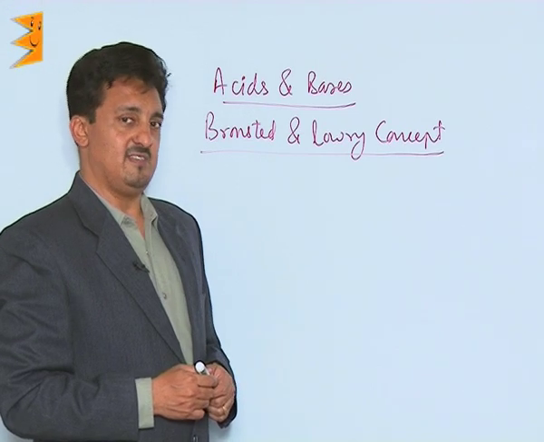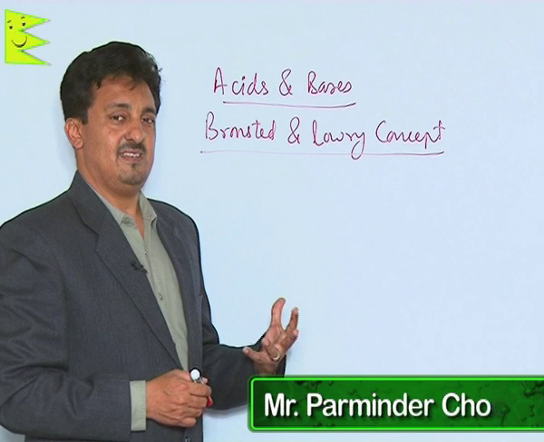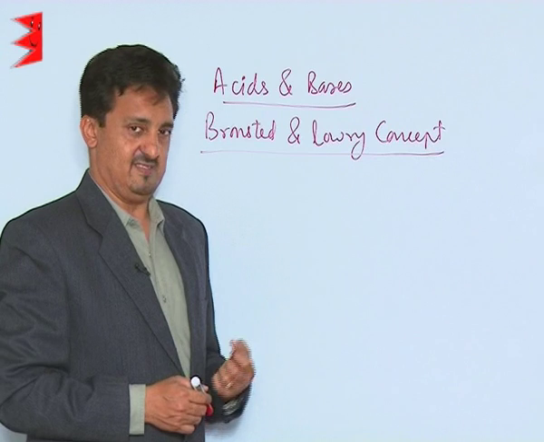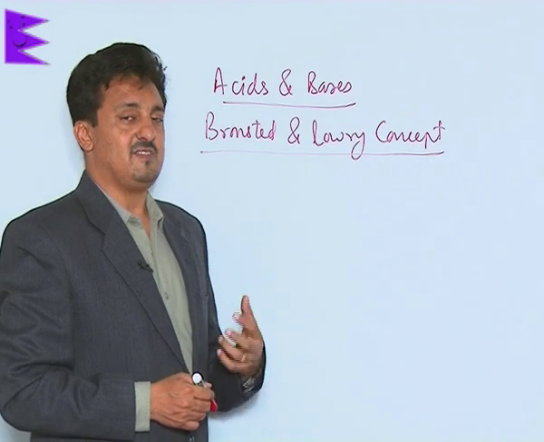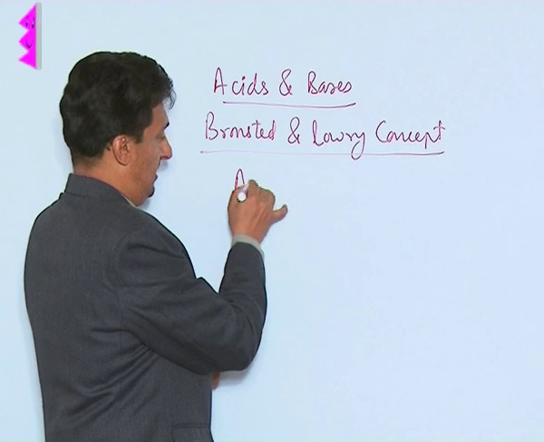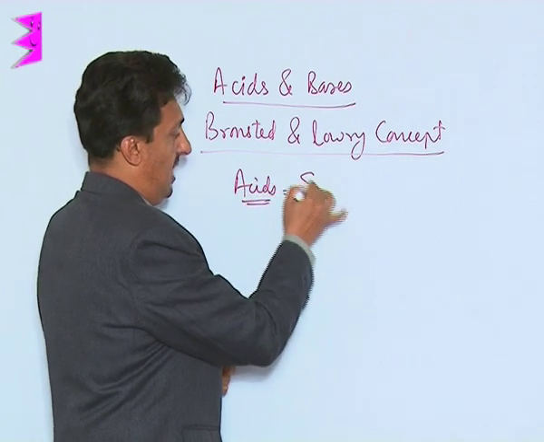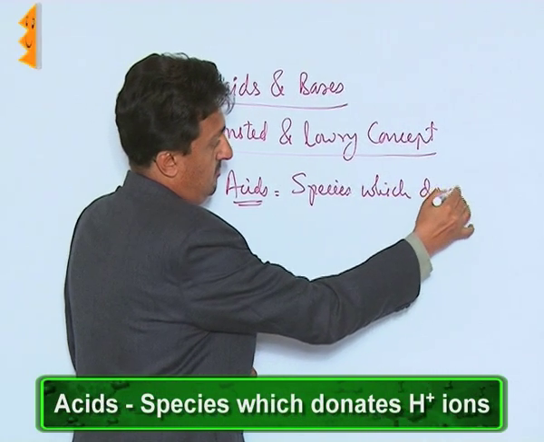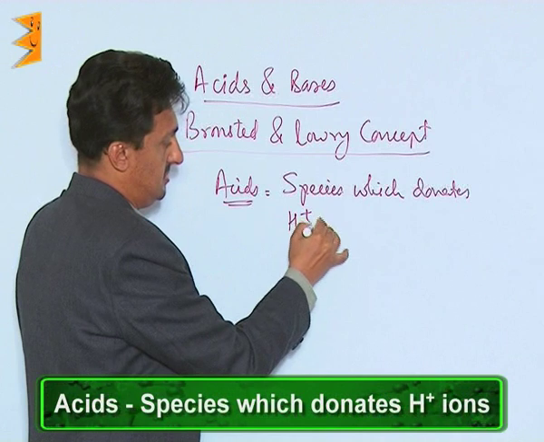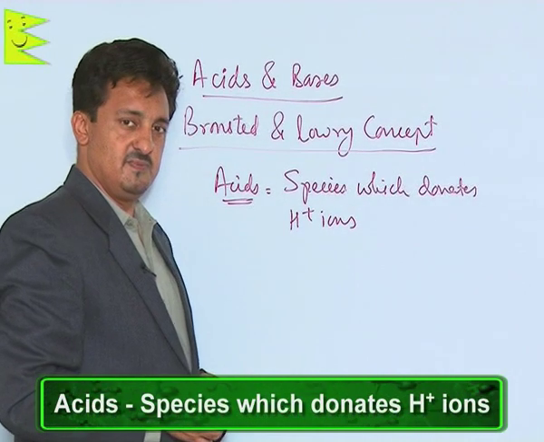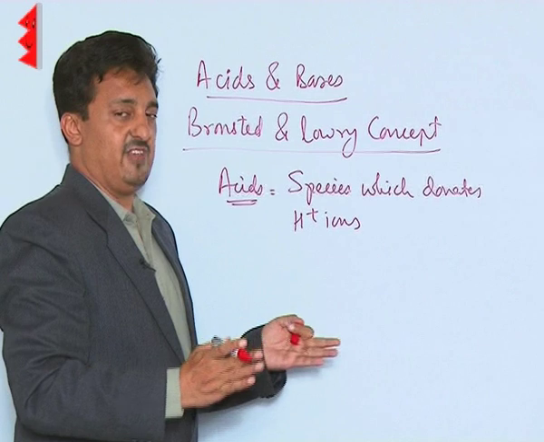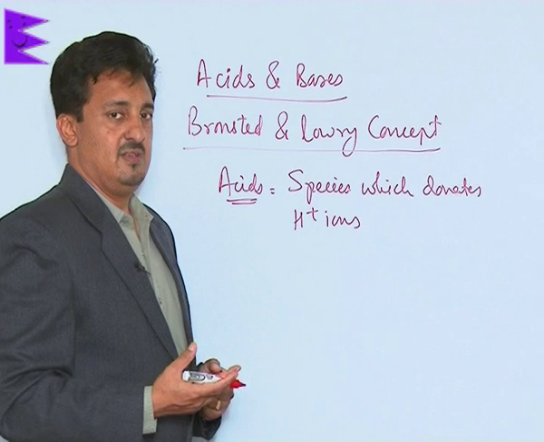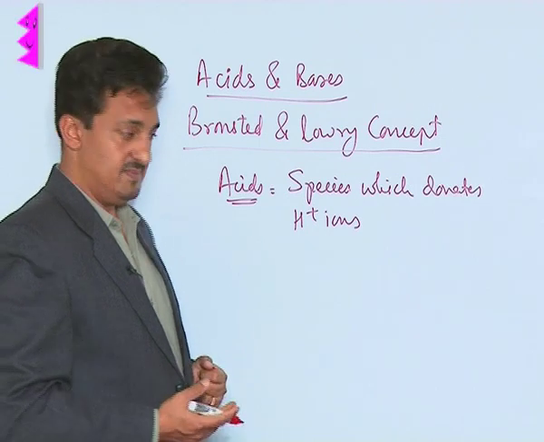Bronsted-Lowry concept of acids and bases. This is the second concept for explaining acids and bases. Now, according to this Bronsted-Lowry concept, acids are the species which donate H plus ions. That's it. So, no restriction of medium. Any species which gives H plus ions will be called a Bronsted acid.